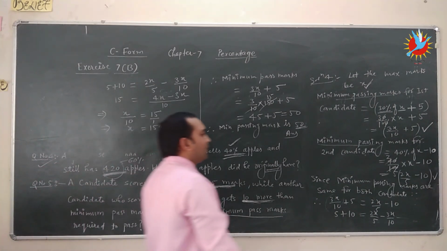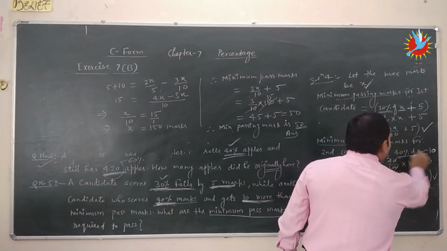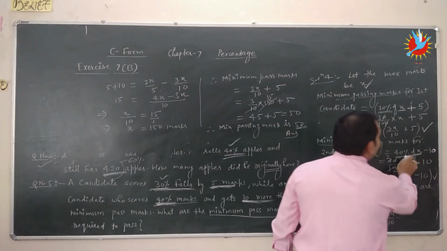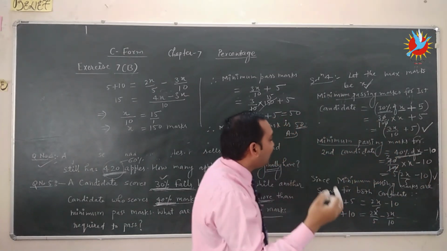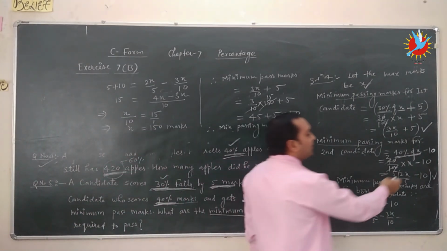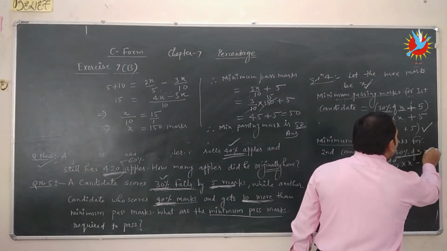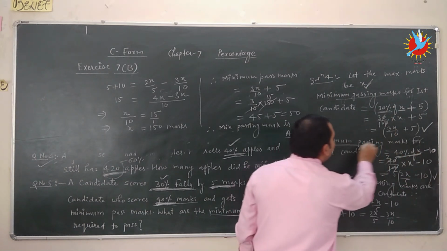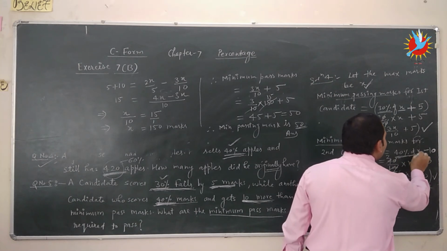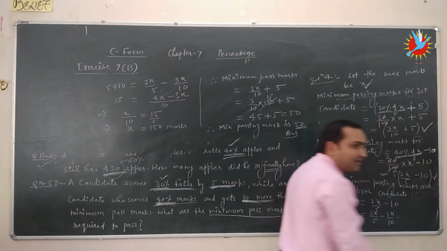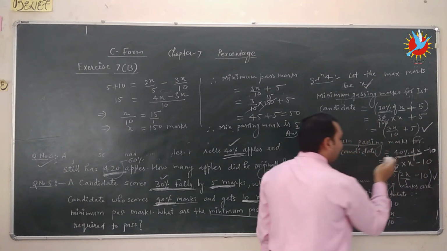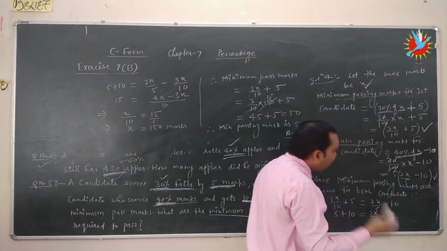So here the second candidate gets 40% of the maximum mark, but their mark is 10 marks more than the minimum marks. So we subtract 10 marks here, because we find the minimum passing mark for the second candidate, which is 40% of the total mark minus 10, because he got 10 marks more than the minimum passing mark.